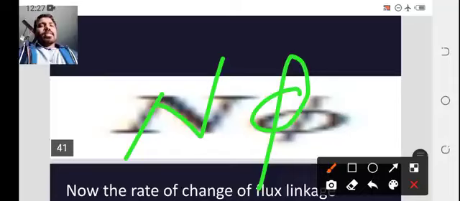So T2 minus T1 equals N of phi 2 minus phi 1, where phi 2 minus phi 1 is phi. Therefore, it is N phi.